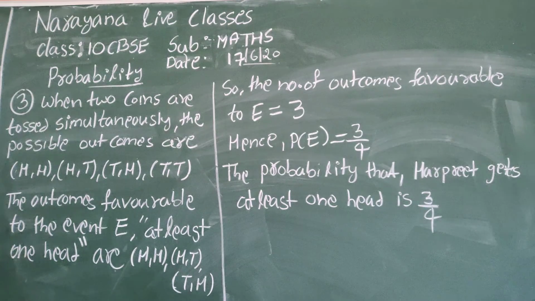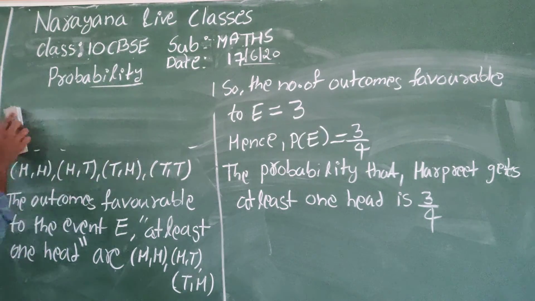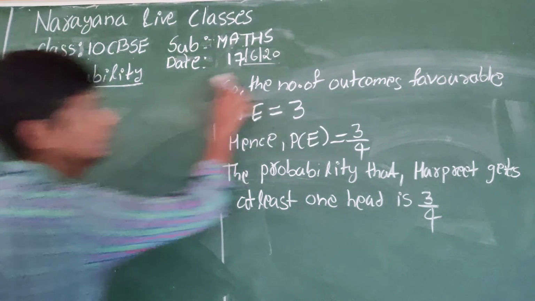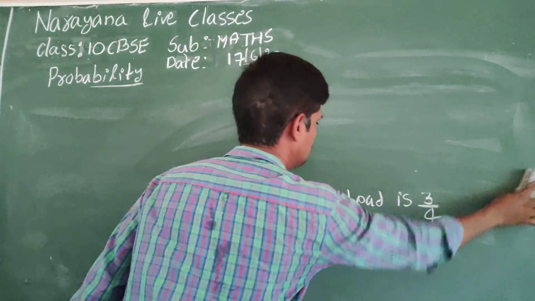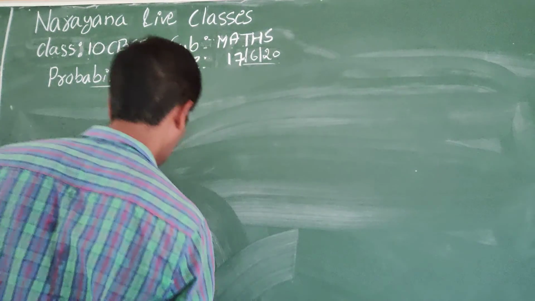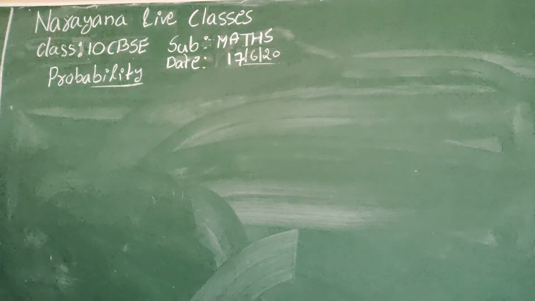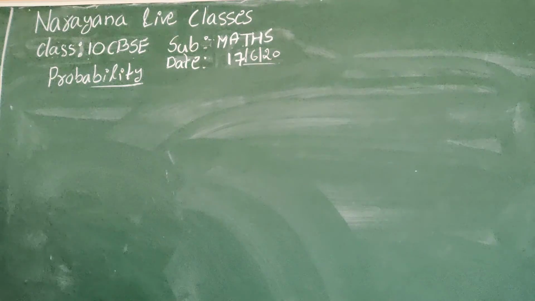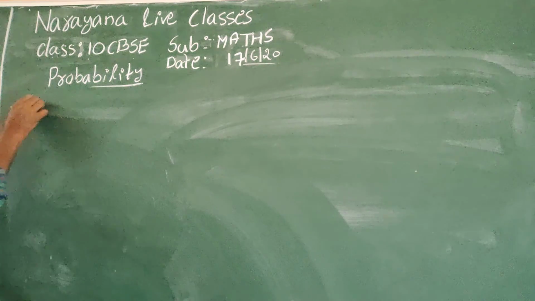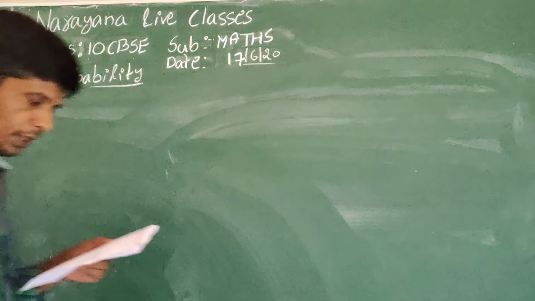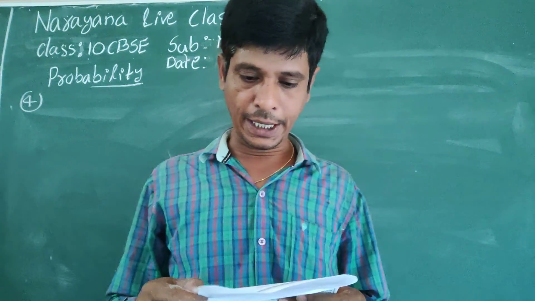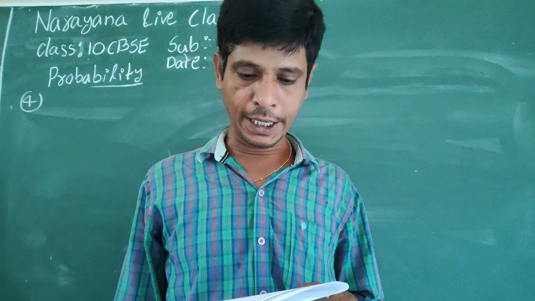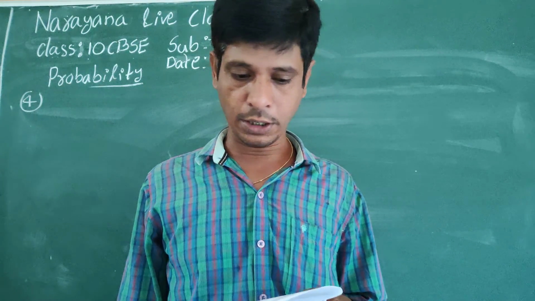Next, question number 4. In a musical chair game, the person playing the music has been advised to stop playing the music at any time within 2 minutes after she starts playing.